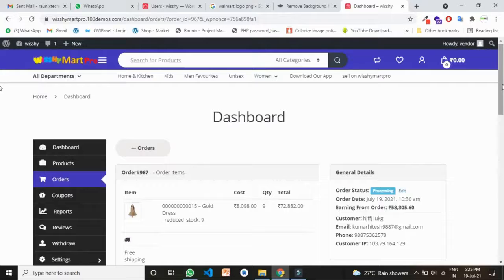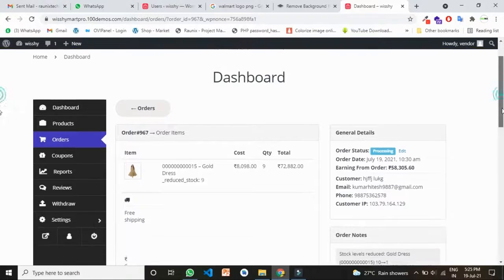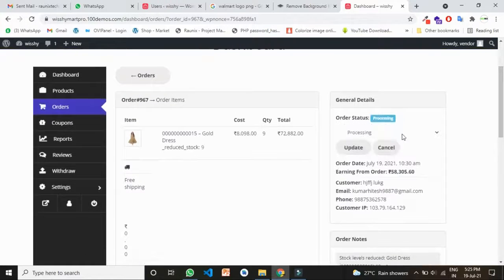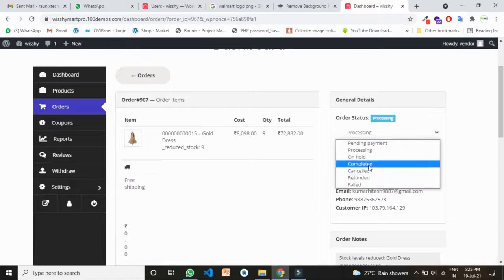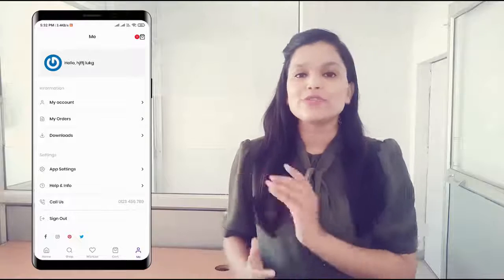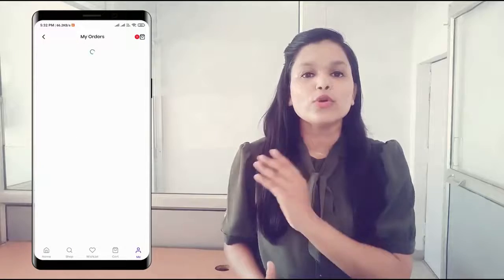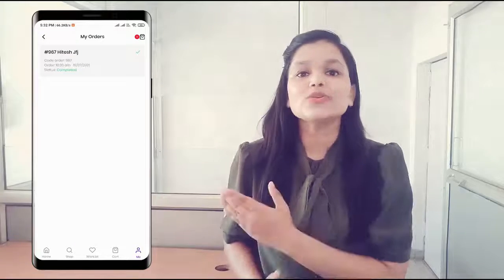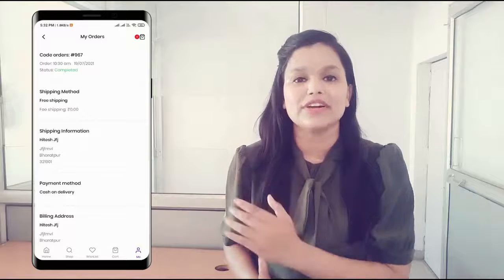Now let's go back to the video. So this is the order in the seller panel. Seller can see the order details, and now the order status can be changed like this. Now let's assume the seller has delivered the order to the customer. So now let's change this order status to delivered. And now let's go back to our customer app and go to our order status, and here you can see the order has been delivered.